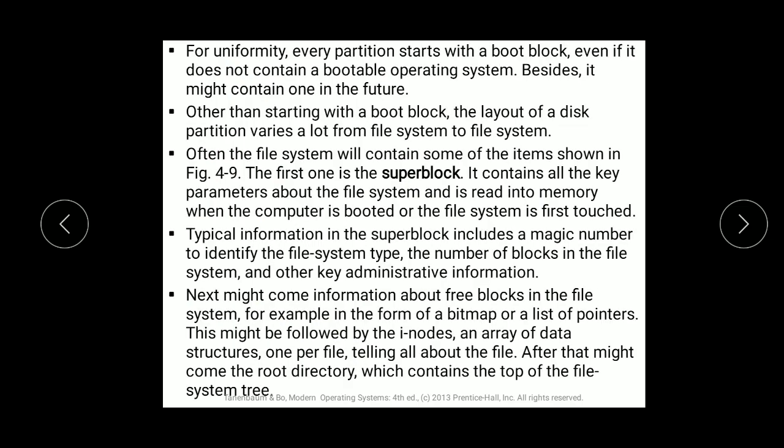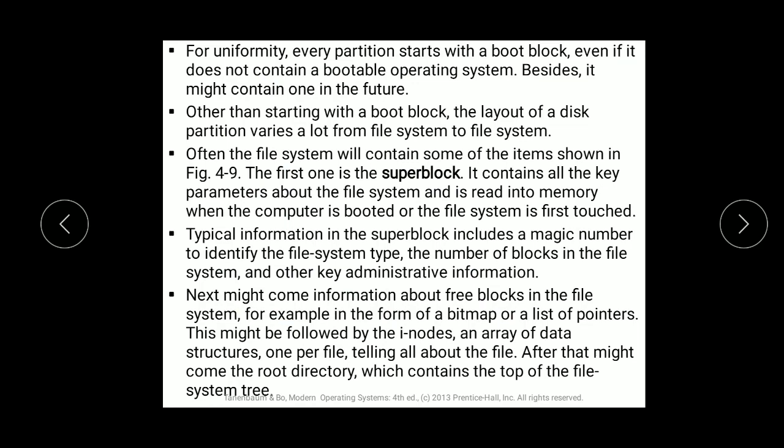Other than starting with a boot block, the layout of a disk partition varies a lot from file system to file system. Now it is not necessary that my boot block will be at the start for every file system. This is for your normal file system. If you go for a Linux file system, the boot block can be at the third level also, depending on which file system you are using. Often the file system will contain the items shown in 4.9.